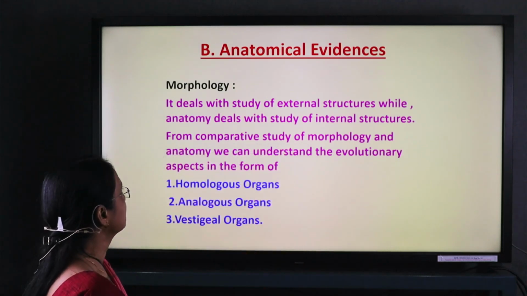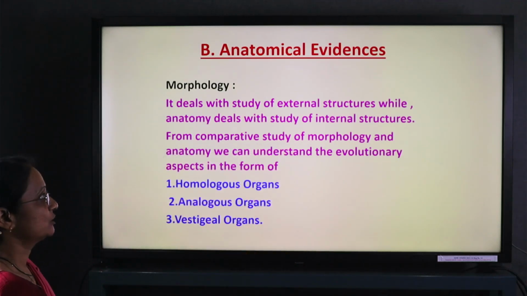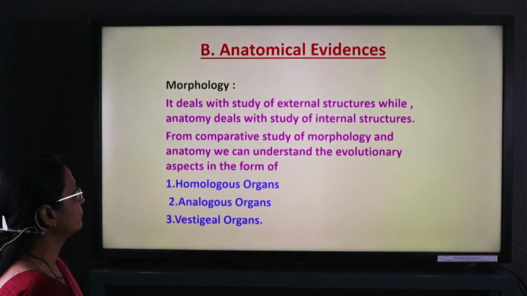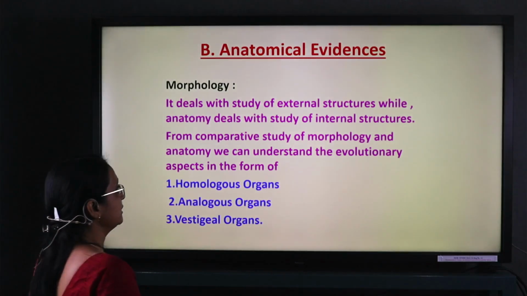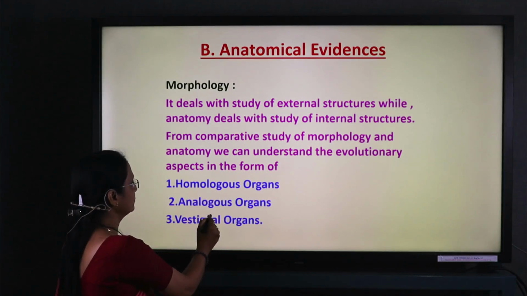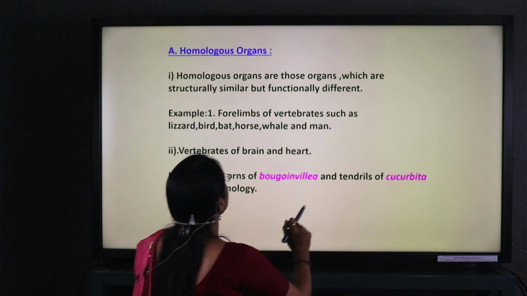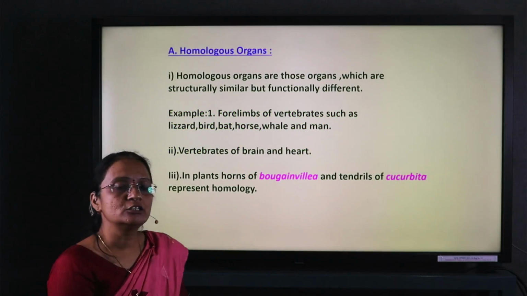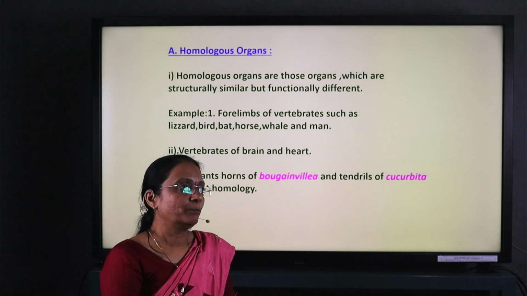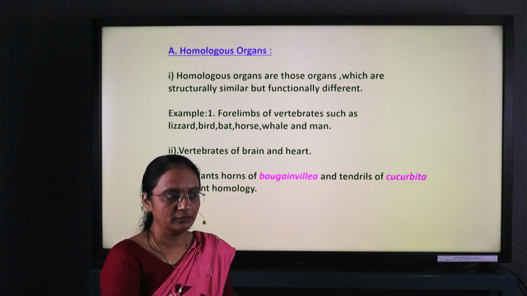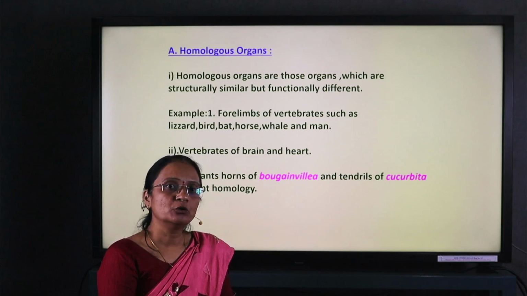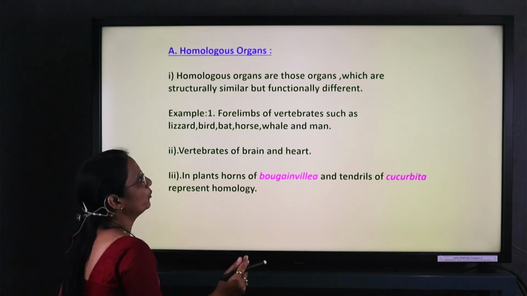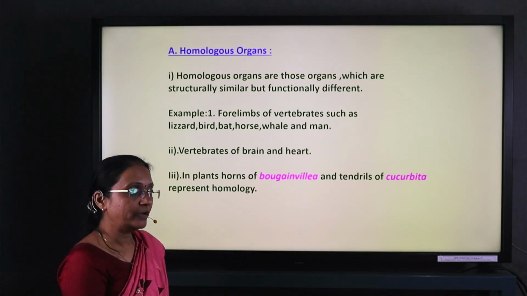Now, anatomical evidence. It deals with the study of the external and internal structure for the comparative study of morphology and anatomy. It includes homologous organs, analogous organs, and vestigial organs. Homologous organs are those which are structurally similar but functionally dissimilar. For example, the forelimbs of all the animals.